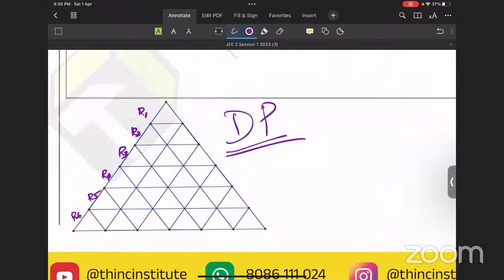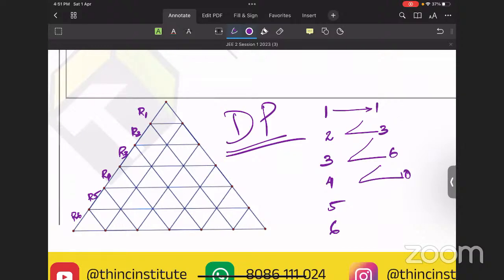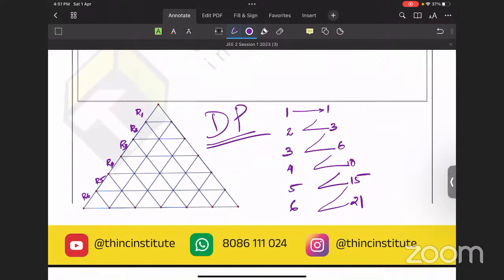Over here, I'm simply writing the numbers 1, 2, 3, 4, 5, 6. Now we are going to take the cumulative sum once again: 1, 3, 6, 10, 15, 21. Now you can take the sum: 4, 10, 20, 35. 35 plus 21, that is 56.